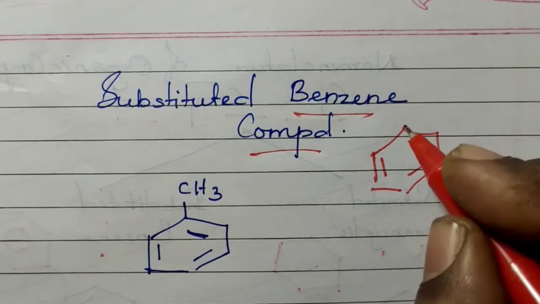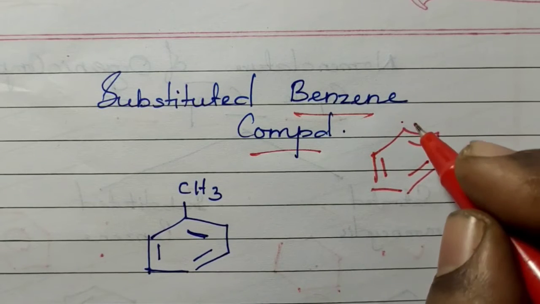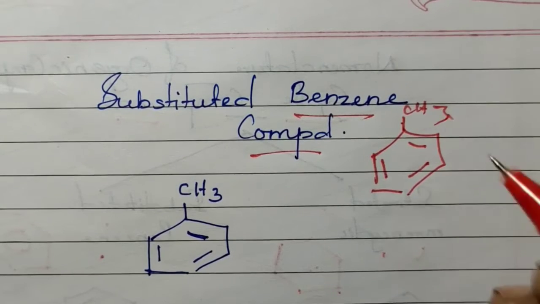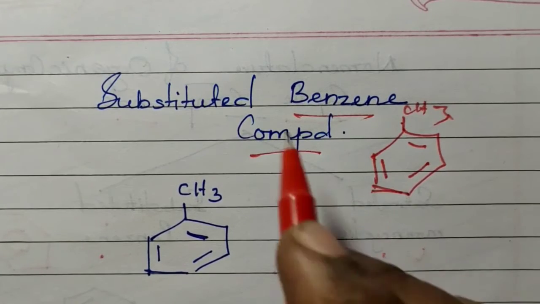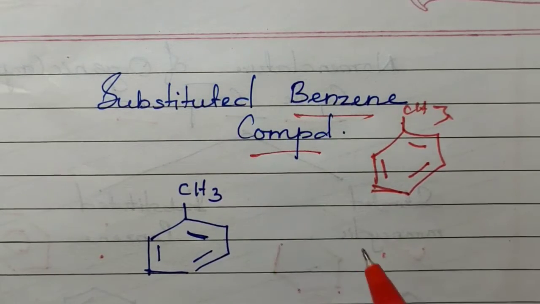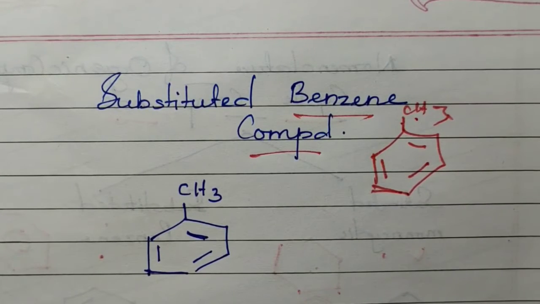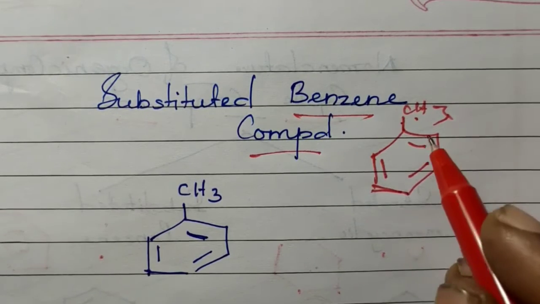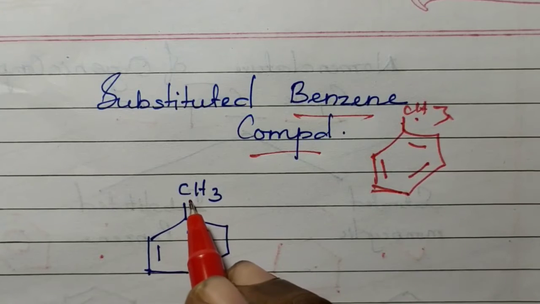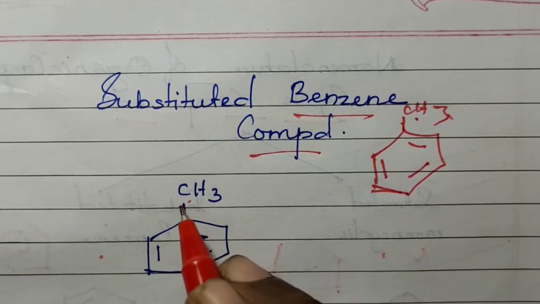IUPAC nomenclature of substituted benzene compounds. Substituted benzene means on the benzene some substituent is present. While writing the IUPAC name, first we have to say the name of the substituent followed by the word benzene. Here we have a CH3 group on the benzene ring.